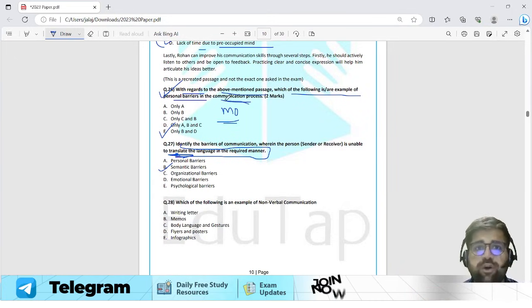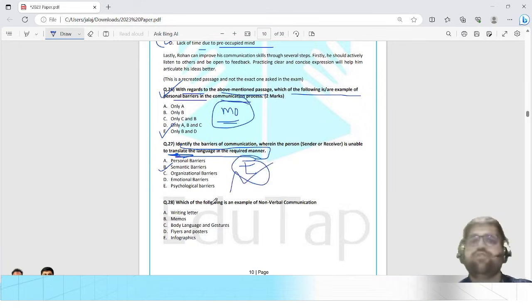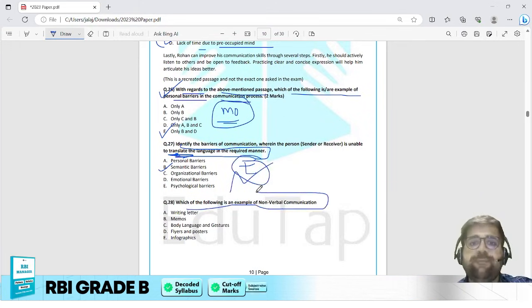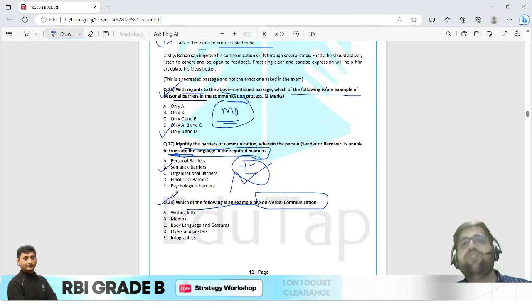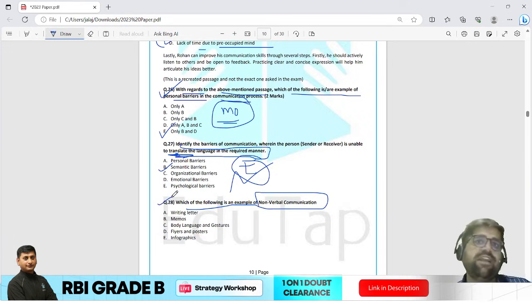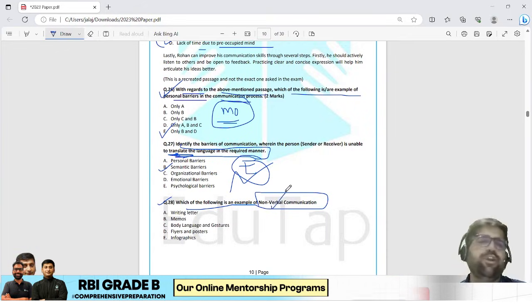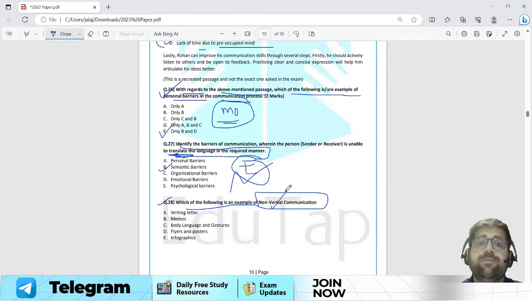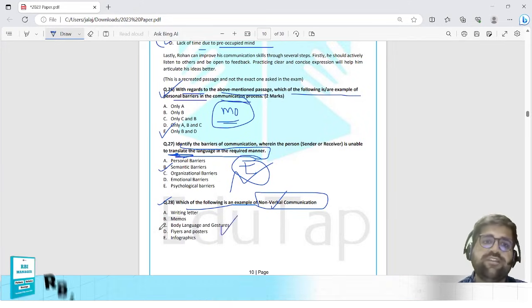Now this question is moderate, but this question is easy according to me. Okay, you could have solved this question. Question number 28: which of the following is an example of non-verbal communication? Now if you remember, there is verbal communication and there is non-verbal communication, which falls under the category of different types of communication, right? In non-verbal communication you do not use any words. In writing letter I do use words, memos also I do use words, in body language I do not use any word, therefore answer will be option C.